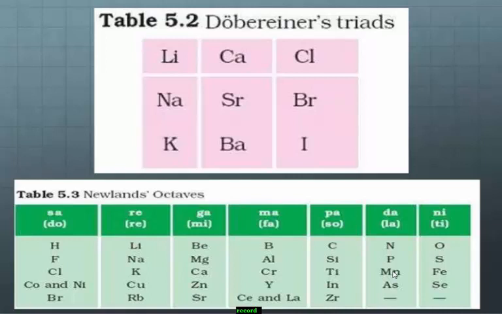Similarly, other examples: calcium, strontium, barium, and chlorine, bromine, iodine. Yes, these are examples for Dobereiner's triads.